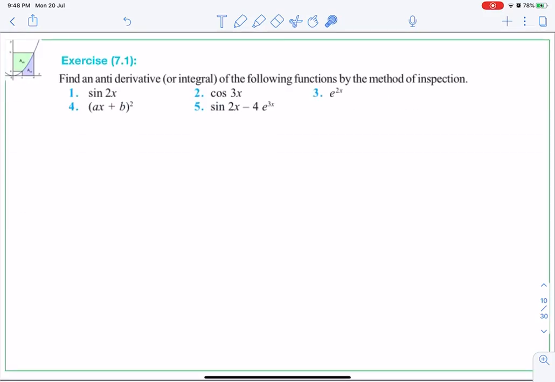Then now we'll start the exercise. I hope you understood the concept of integration. It is not very new for you, only that symbol is new for you, but you are going to do exactly the reverse process. So here I am going to show you what we are going to do.